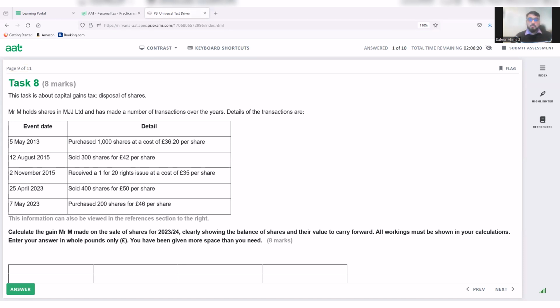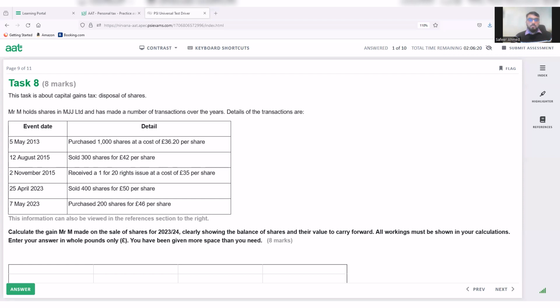So for these 200 shares, out of the 400 shares this person has sold, 200 shares were acquired in the next 30 days. Remember, as per rules, the remaining 200 shares we will be taking from the pool. Therefore, we need to do some calculations in terms of the FA 1985 pool first, and then we can calculate the chargeable gain on these shares.